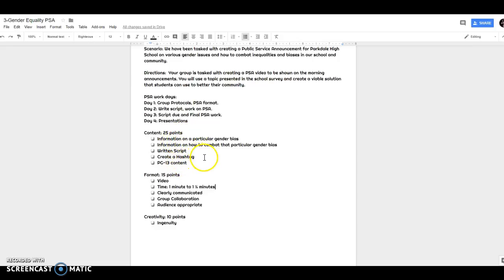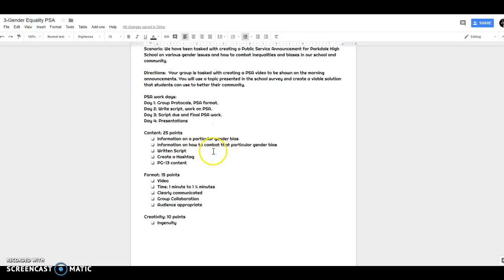And plus it gives students a little bit of leeway because what one group of students may be completely A+ work, another students might be B work, but it's still both information on particular gender biases. So I like to have that kind of freedom to decide what students' work is quality. But this is what they're looking for. That's what I'm looking for.